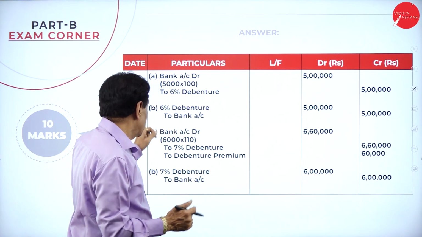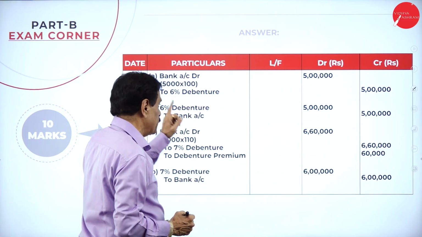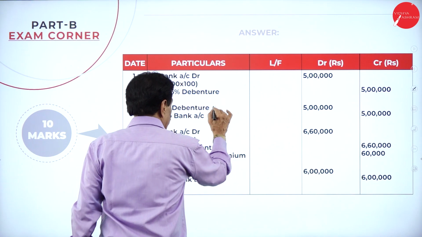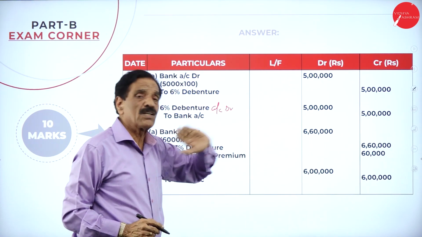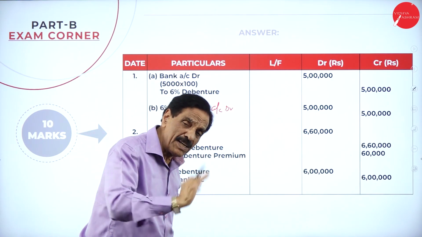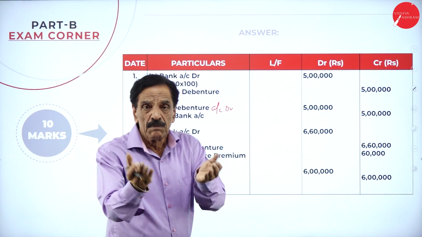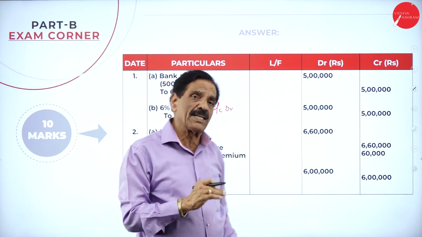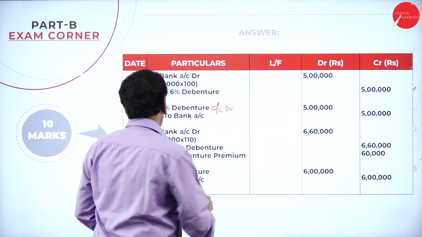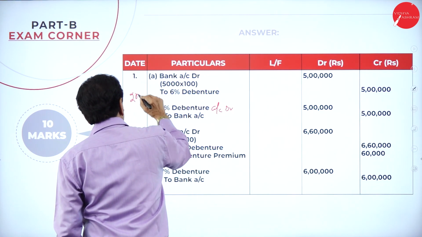Paid at par: debenture account debit, 6% debenture account debit to bank account, 5 lakh received at par, paid at par. Entry: bank account debit to debenture account, debenture account debit to bank account. So this first entry, each entry got 2 marks.